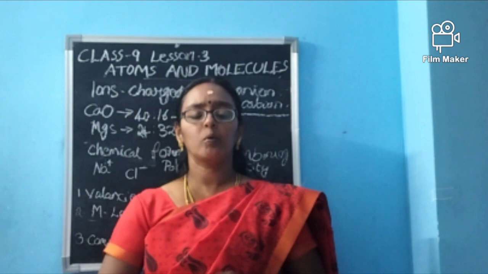Similarly for magnesium sulfide, 24 is to 32. Magnesium has atomic number 12, so its atomic mass is 24. Sulfur has atomic number 16, so its atomic mass is 32. 3 is to 4 is the ratio. Like that, compounds can be formed in this way.